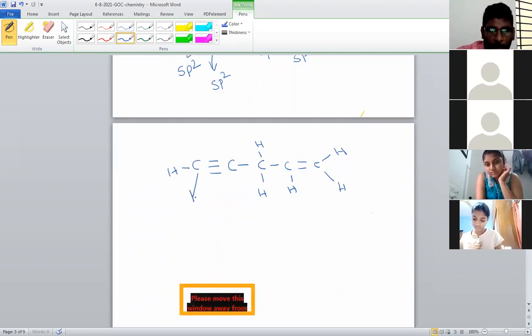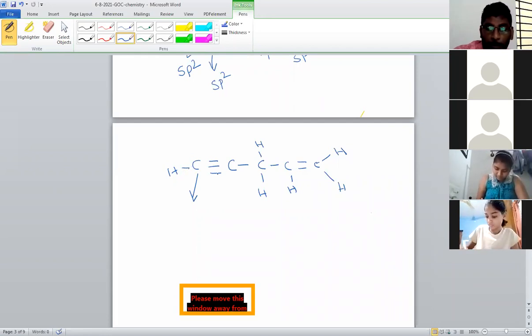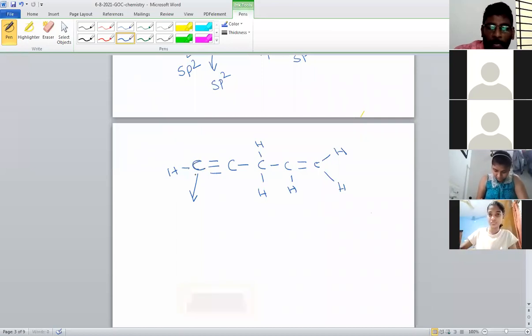So what is the hybridization of this carbon? We can tell. On the left side, what is this? Hydrogen, single bond. On this right side, triple bond is there. So which we prefer, single bond or triple bond? Definitely triple bond is more preferred. So that means this carbon is a triple bonded carbon.